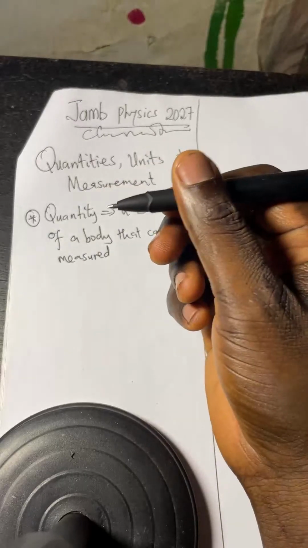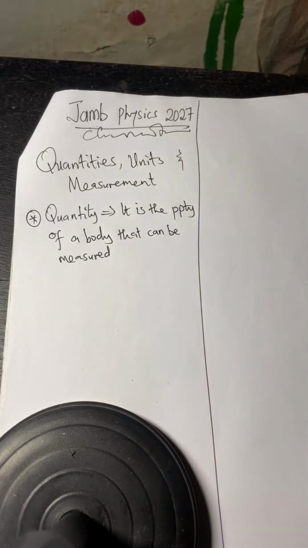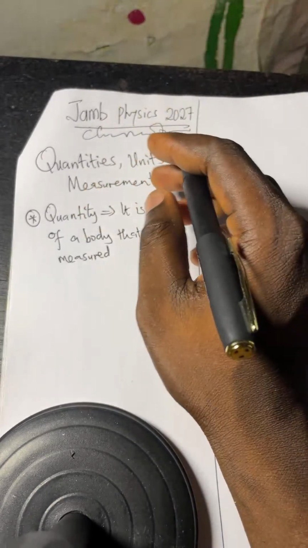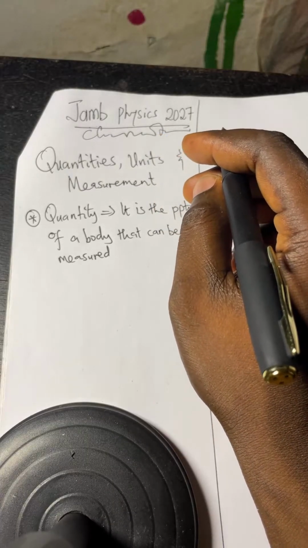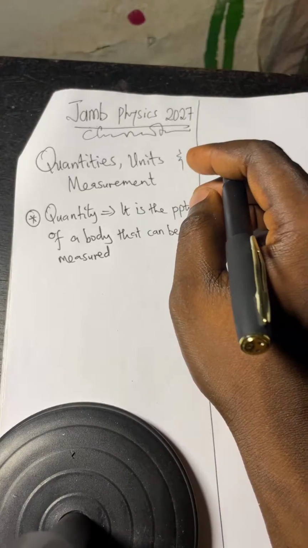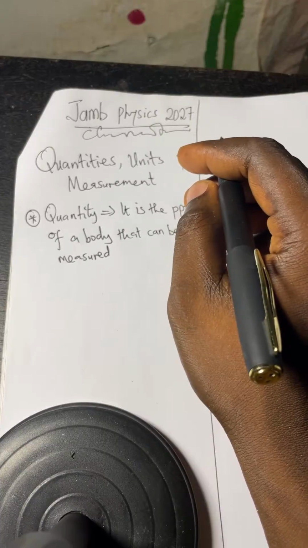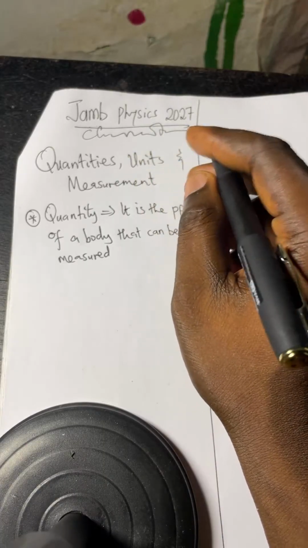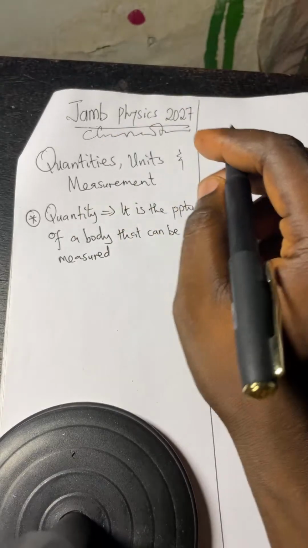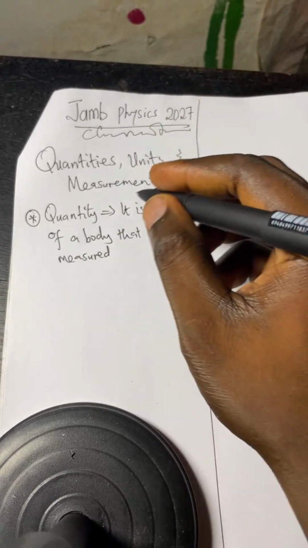you know what a custard, a bushel, and all that. And you know the equivalent, how many cups are equivalent to make up a custard. That shows that you have knowledge of measurement. So anything that can be measured, like length, like volume, like speed and all that. So that is why you need to pay attention. And I promise you, when we are done, just check yourself. You see that you don't have any reason but to keep getting better on a daily basis, for the fact that you are giving us audience here.